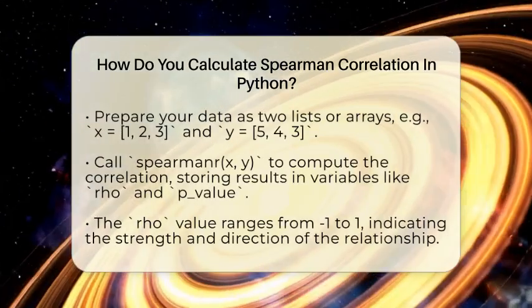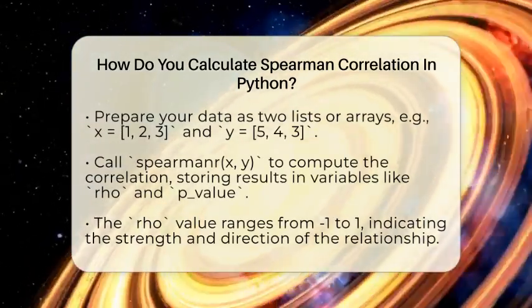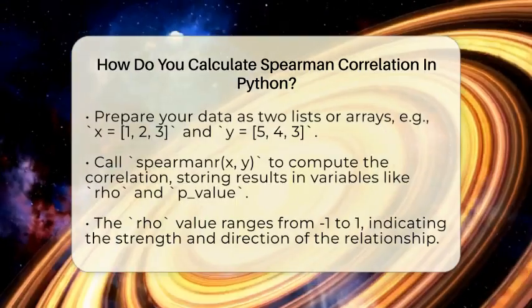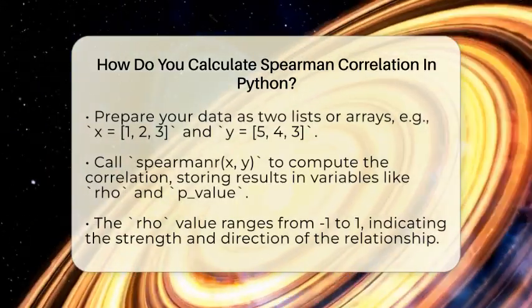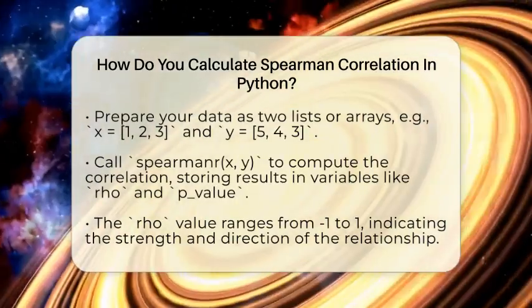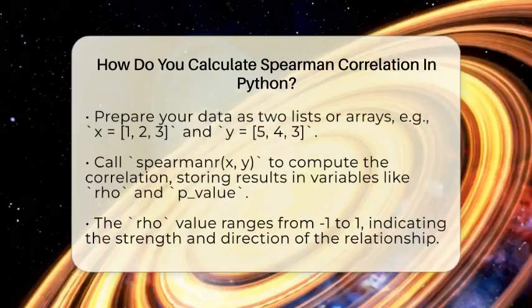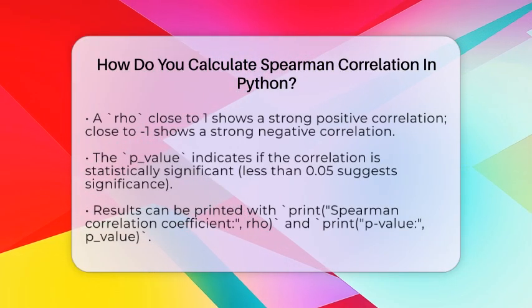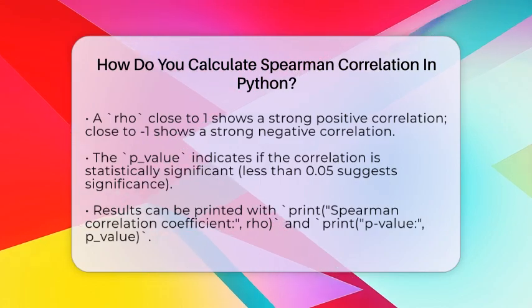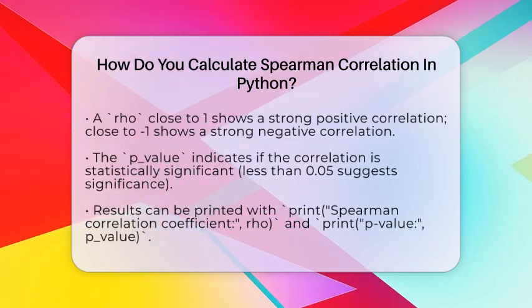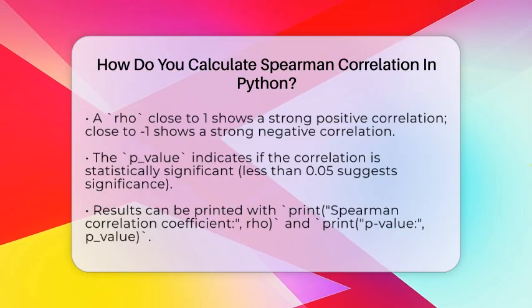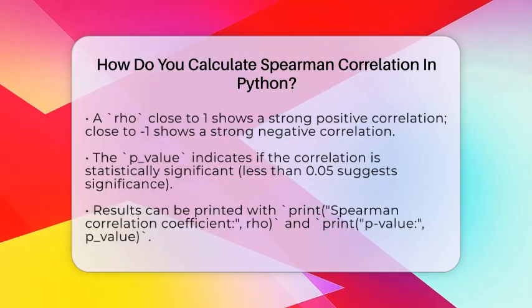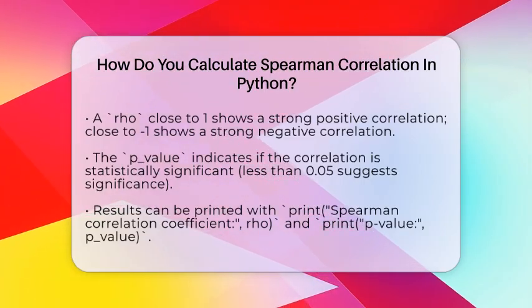The rho is the correlation coefficient, which ranges from -1 to +1. A value close to 1 means a strong positive relationship, while a value near -1 indicates a strong negative relationship. 0 means no correlation at all. The p-value tells you if this correlation is statistically significant. If the p-value is less than 0.05, it suggests the correlation is unlikely to be due to chance.